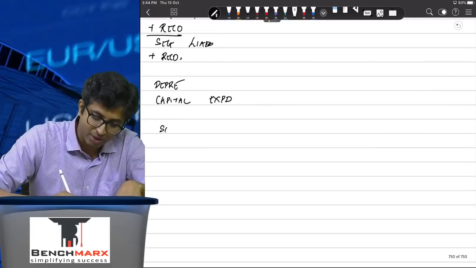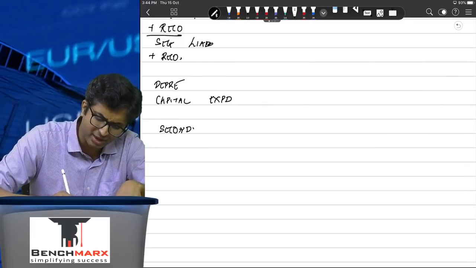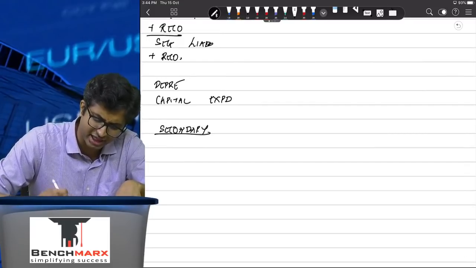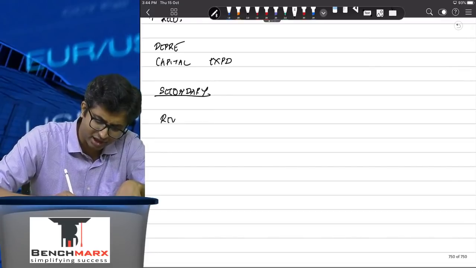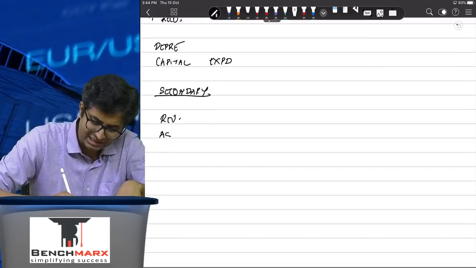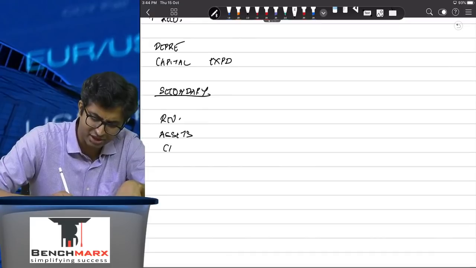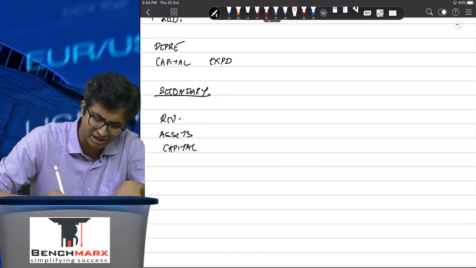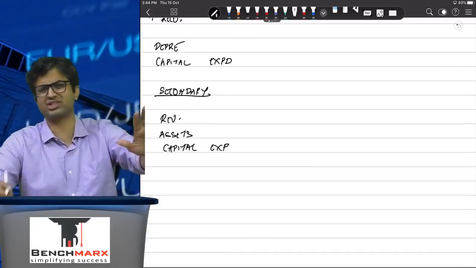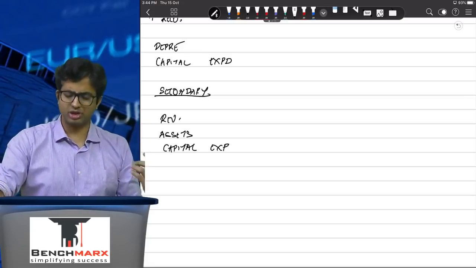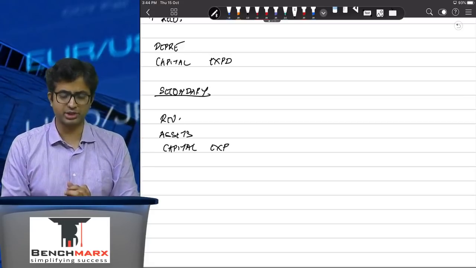Achha, what about the secondary segment? Well, only a brief one-line disclosure. Three line items are to be disclosed: segment revenue, segment assets, and, if available, capital expenditure. These are the three items that you can disclose. No reconciliation required, and no disclosure of result is required over here.